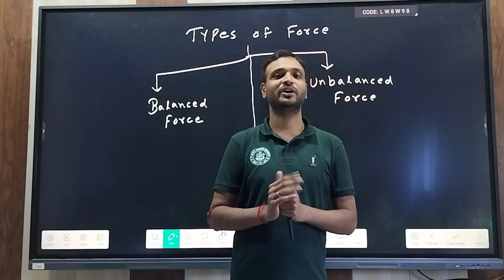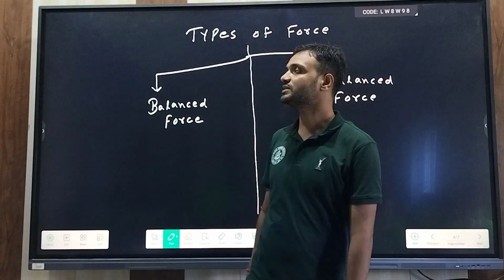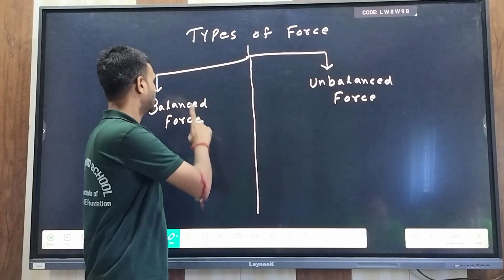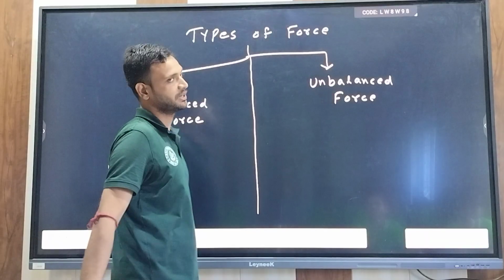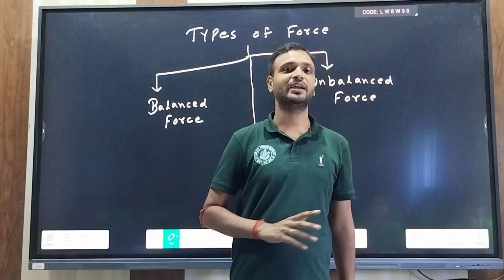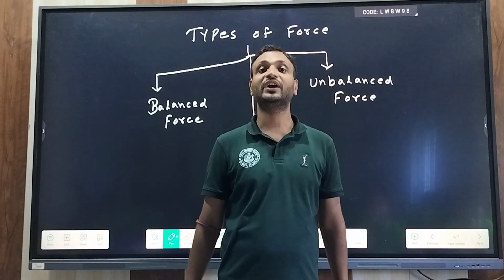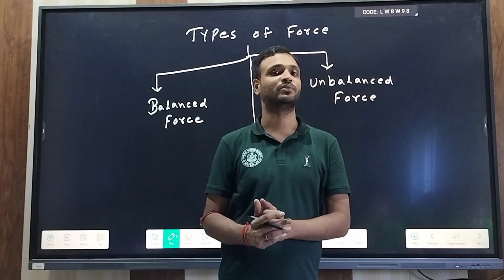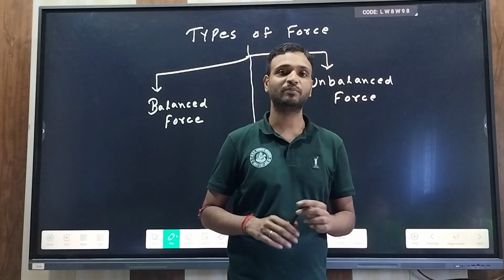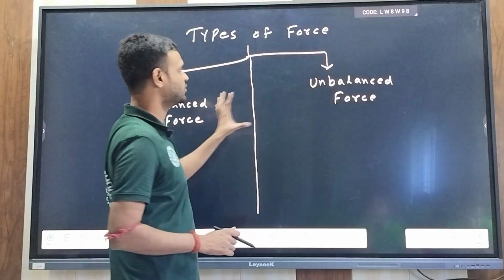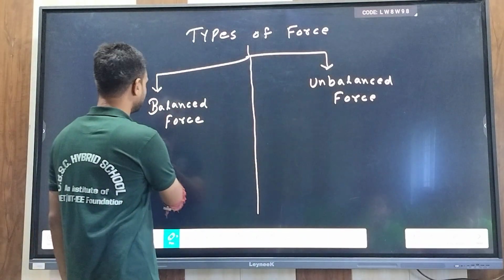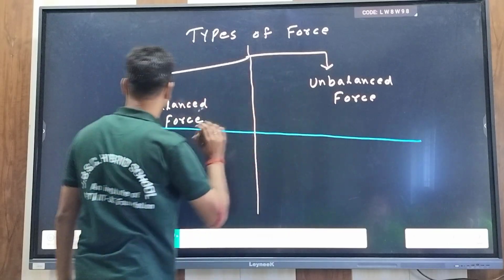So today we are going to discuss the types of forces. There are two types of forces: one is balanced force and another is unbalanced force. In the previous lecture I discussed what is resultant force. Resultant force is the effective force produced by multiple forces. On that basis I am going to define balanced force and unbalanced force. So let's discuss what is balanced force and unbalanced force.